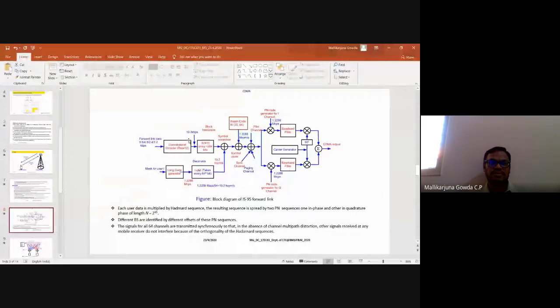The convolutional encoder is an error correcting and detecting channel coding technique with a constraint length of 9. Its output is 19.2 kbps, which is given to the block interleaver.